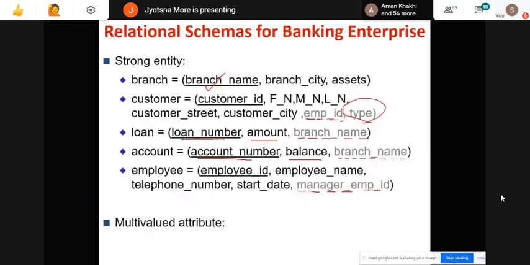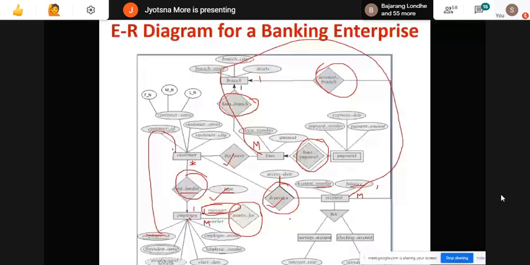Now all the relationships are done. We have done customer, loan, branch, account, employee, and then the multi-valued attribute. Now I think only generalization and specialization are left, right?